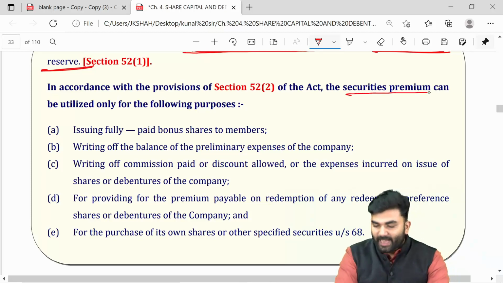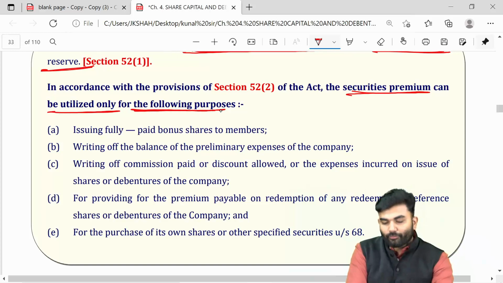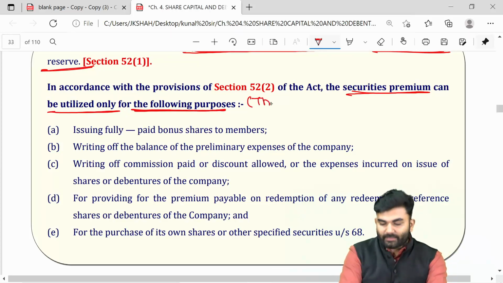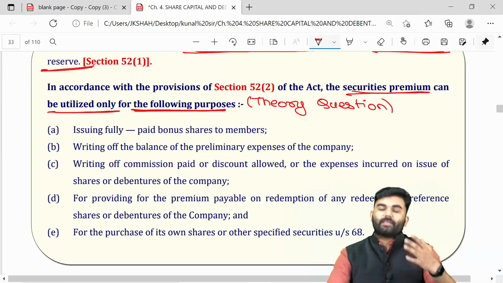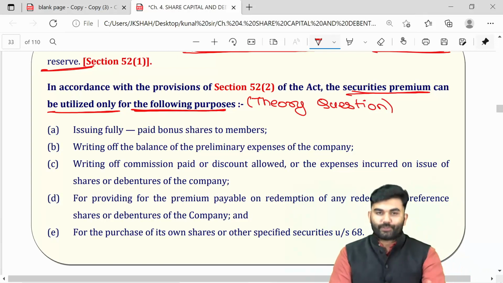Sir, can a company utilize the securities premium account? The answer is yes, but it can be utilized only for the following purposes. This can come as a theory question. For what purposes can the securities premium account be utilized?